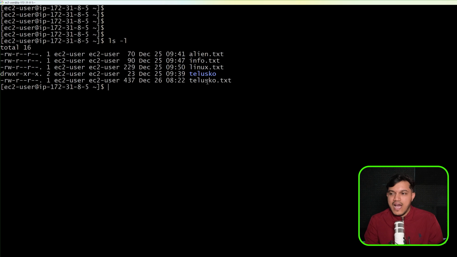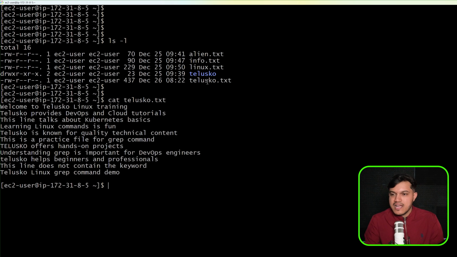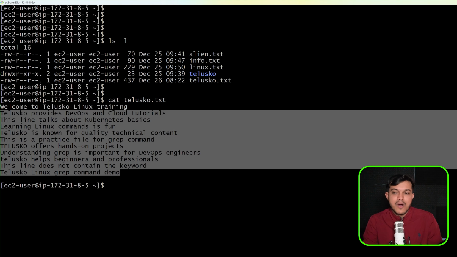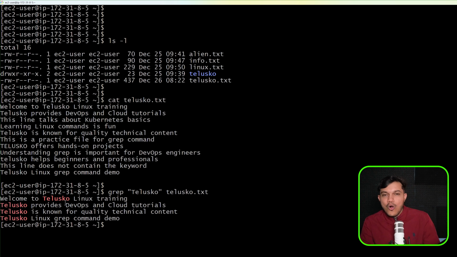You can see here we do have it, and if I have to check here, cat telusko.txt file, kindly see the content. We have some content about Telusko here, right? Now I want to print all the lines which have Telusko, for which I would like to say here grep, and I want to print all the lines which have Telusko in it. Telusko, followed by the file telusko.txt, right? And you can see we are getting all the lines inside this which have Telusko.